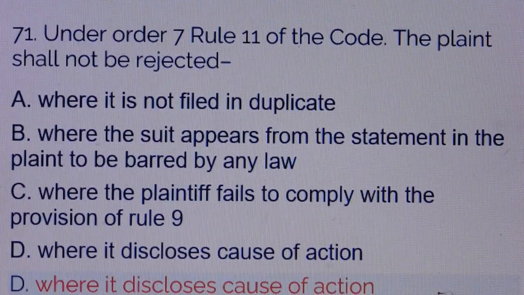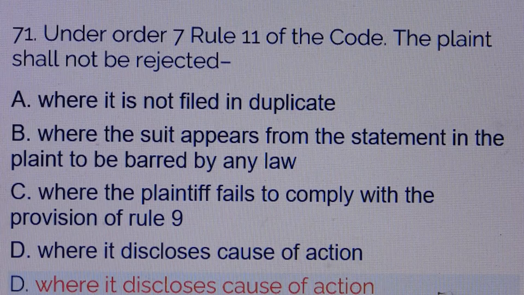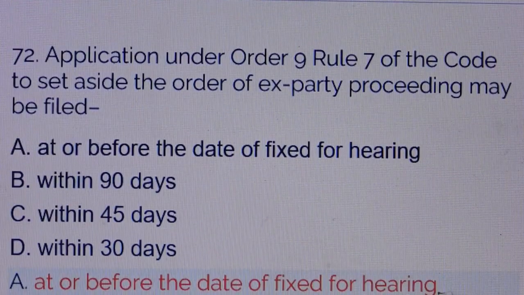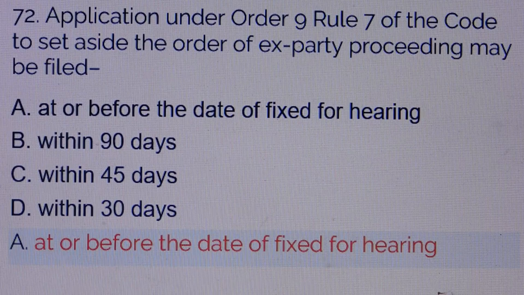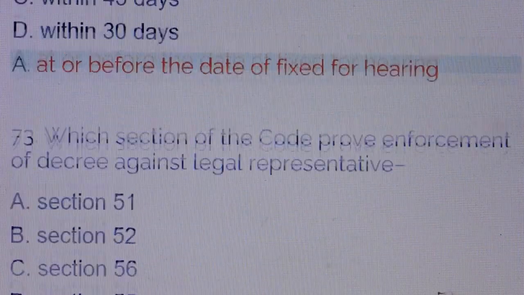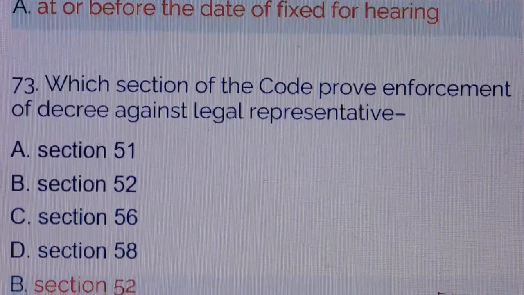Question number 71. Under Order 7, Rule 11 of the Code, the plaint shall not be rejected. Answer is option number D, where it discloses cause of action. Question number 72. Application under Order 9, Rule 7 of the Code to set aside the order of ex parte proceedings may be filed. Answer is option number A, at or before the date fixed for hearing.